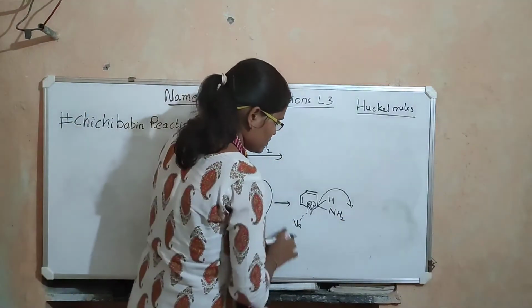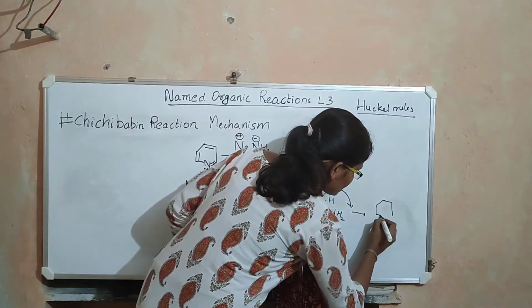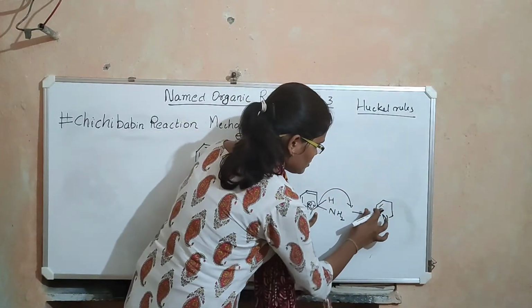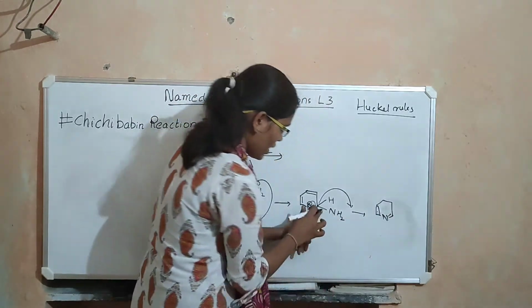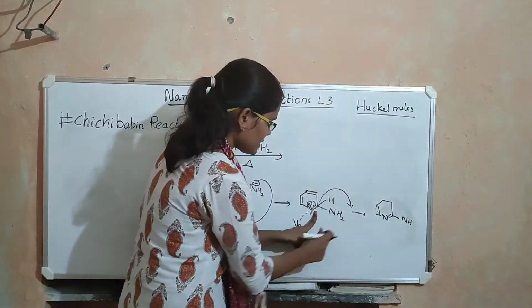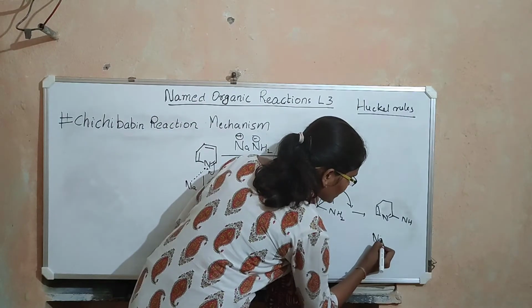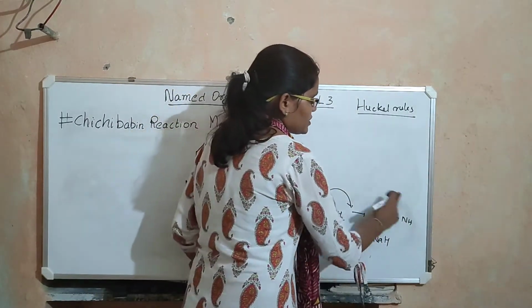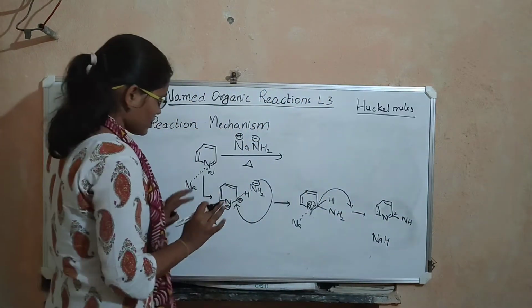I mean ionic interactions with this sodium. As a result we get this. We get a bond here. You have NH2 on this carbon. This hydride gets eliminated and forms ionic interactions with sodium. Therefore, we get sodium hydride. There is a bond here. So we get a substitution on position 2. Then, how do we get a substitution on position 4?